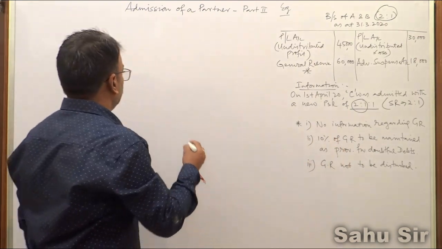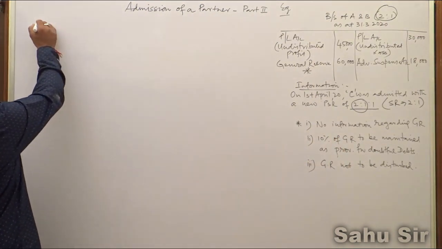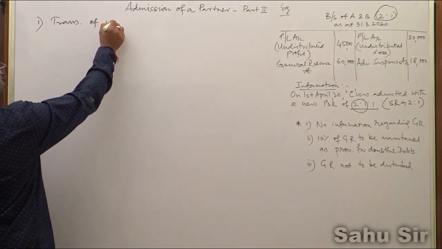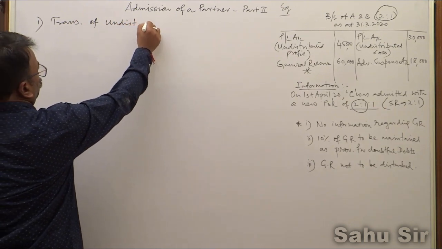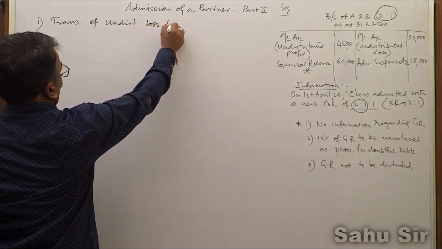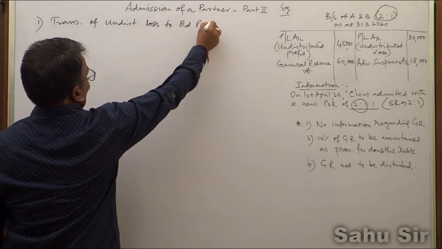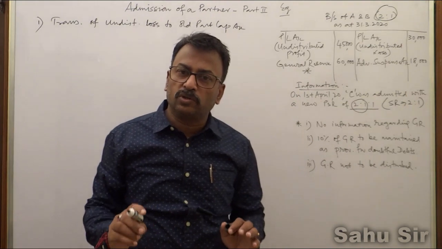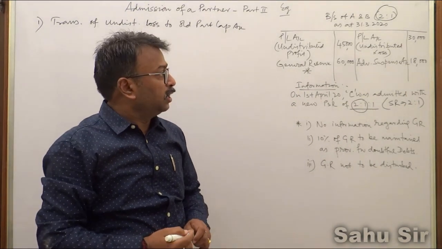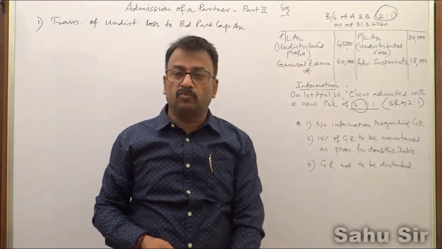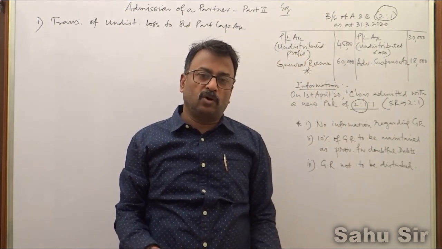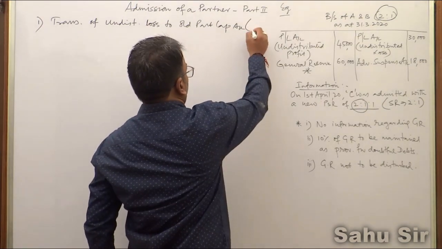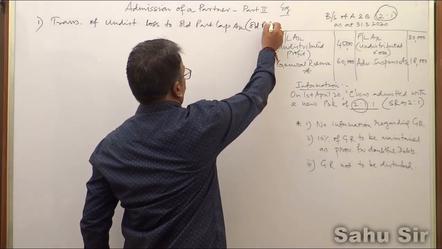So the treatment will be like this: transfer of undistributed loss to old partners' capital accounts. In which ratio will you transfer? Remember, whatever items appear in the balance sheet, normally all these items will be transferred to old partners in their old PSR.